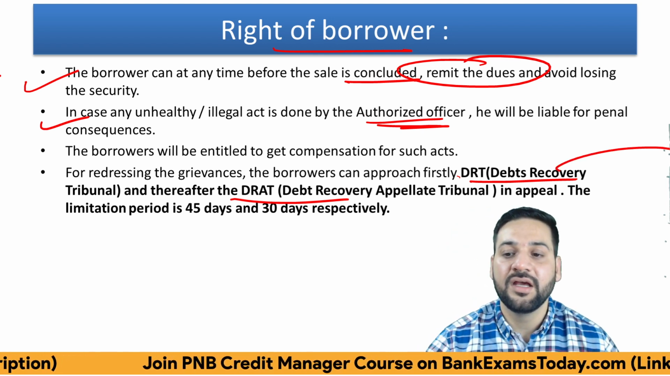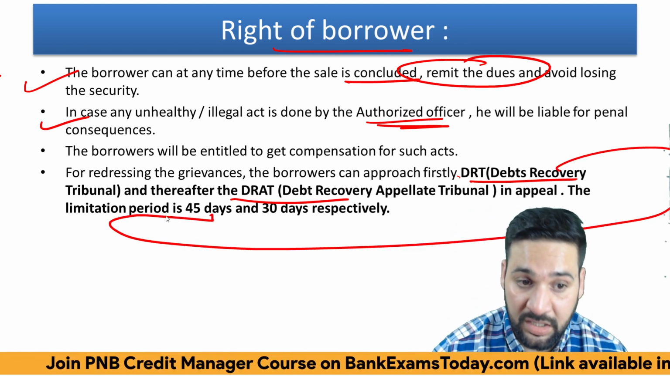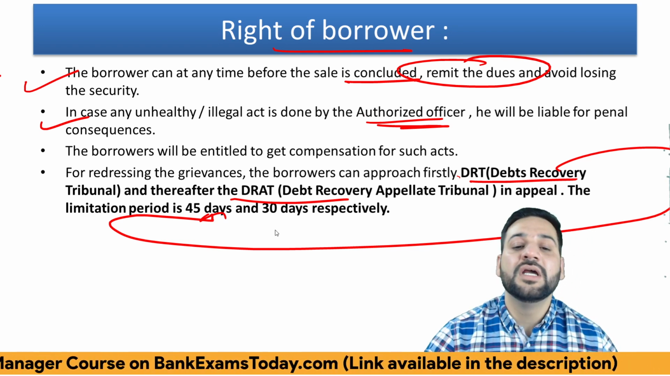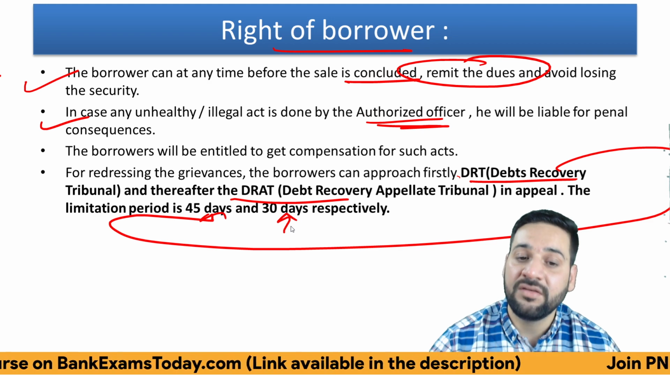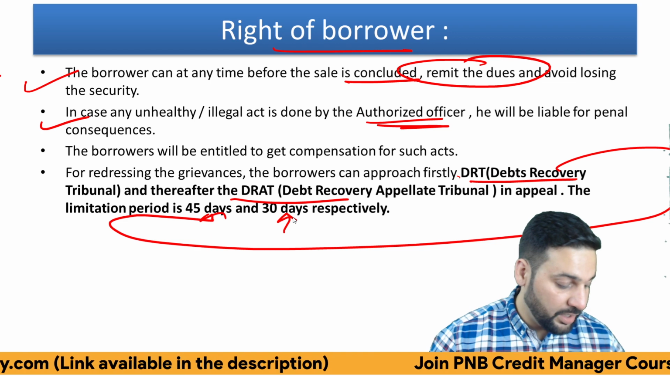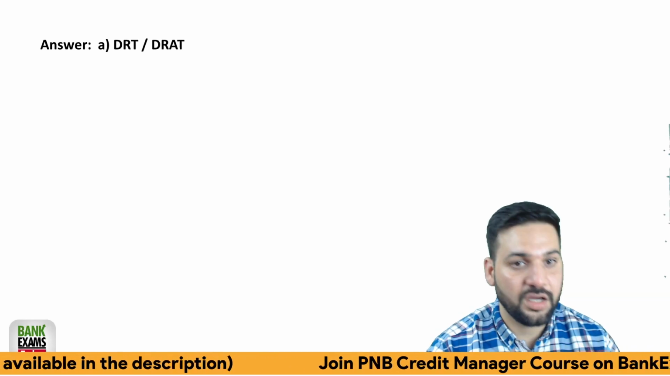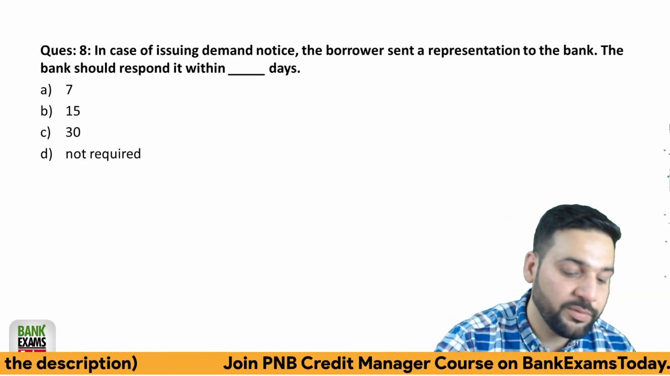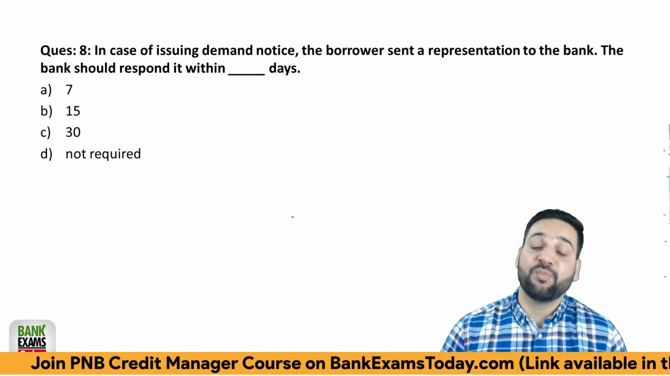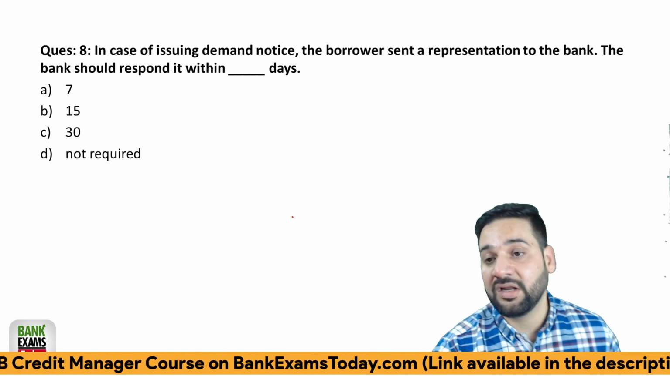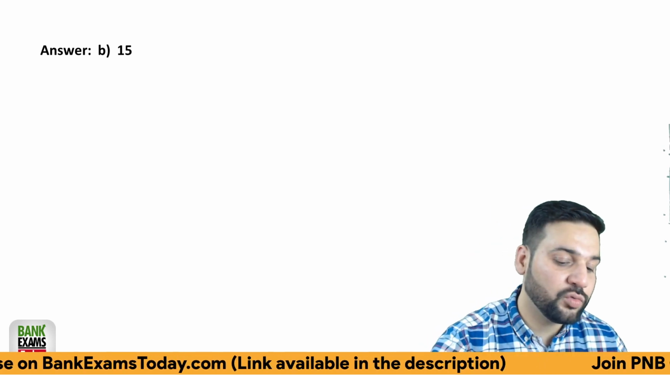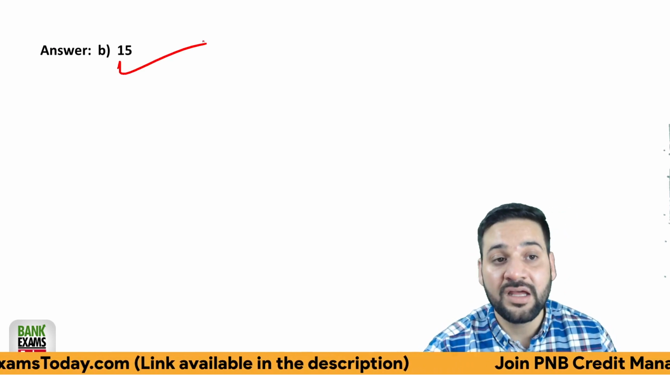For DRT, the limitation period is 45 days, so within 45 days of getting the notice he needs to go to DRT, and within 30 days he needs to go to DRAT, the Debt Recovery Appellate Tribunal. Very easy question. In case of issuing a demand notice, the borrower can send a representation to the bank. The bank needs to reply within 15 days of getting the representation.